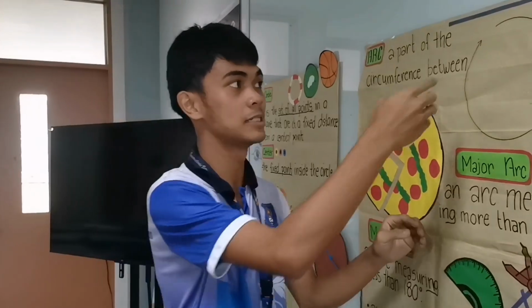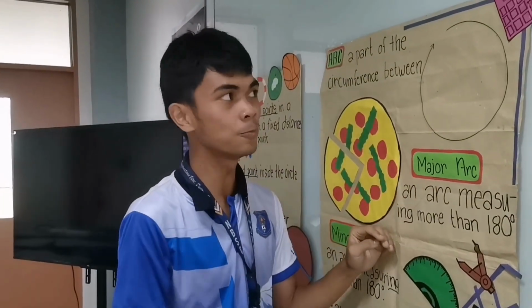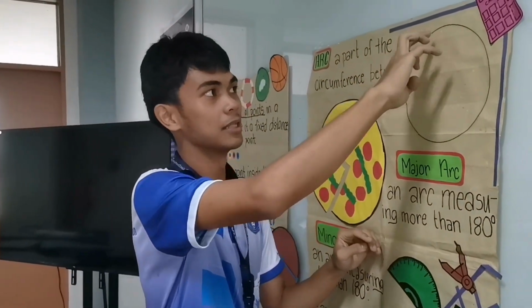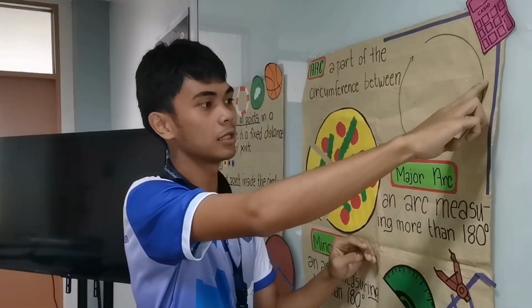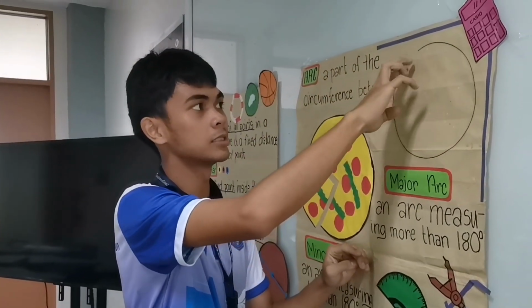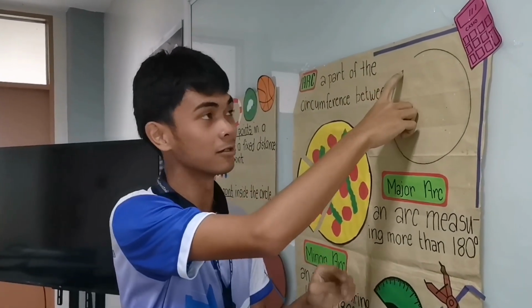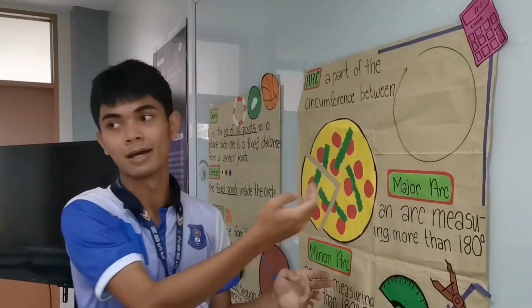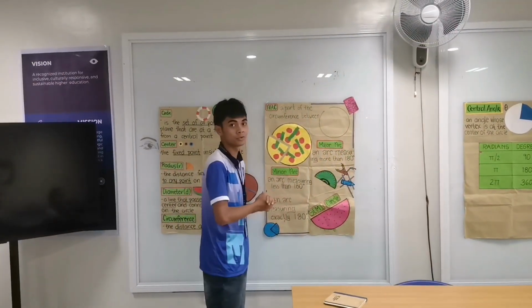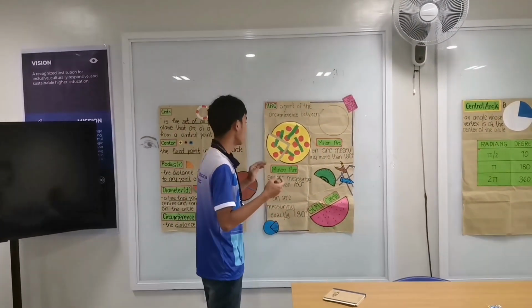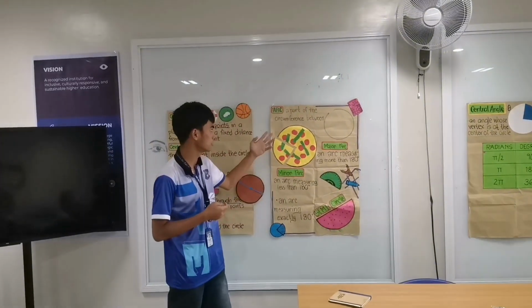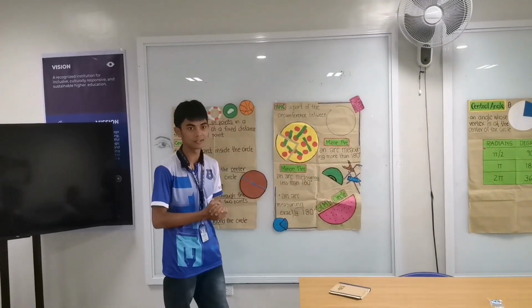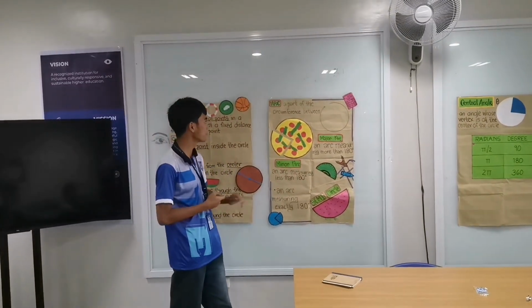Now we have here an example of an arc. Now its 2 points are from this one and this one. Now you can see that it goes around but it stops there. It doesn't form a circle. That's what we call an arc length. So we have 2 parts of an arc. Now do you see that there are 2 sizes of a pizza here? Yes. Now we have 2 sizes.